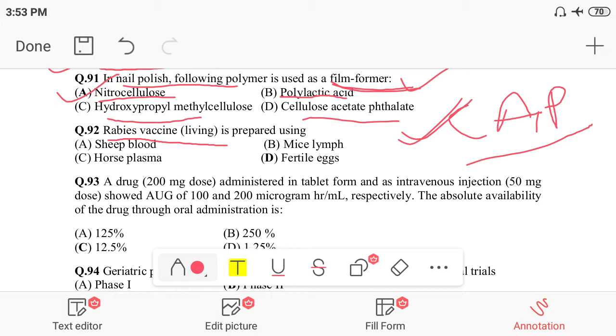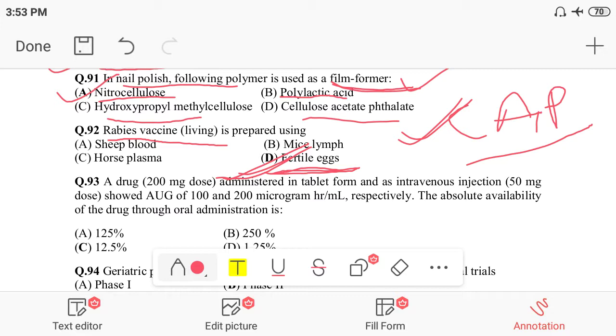So you know that in rabies vaccine we cannot use any type of animal, neither sheep, mice, nor horse. We have to use egg. So fertile egg can be used in the preparation of rabies vaccine. So the correct option would be D. I think you understood that point. So fertile egg is required for the preparation of rabies vaccine or live vaccine.